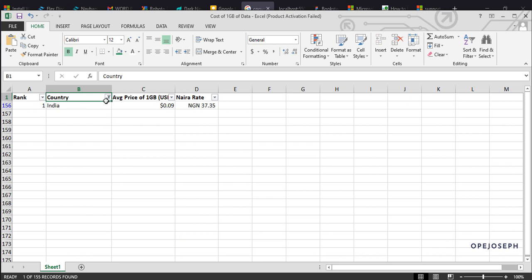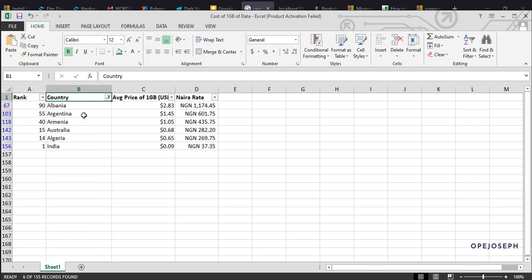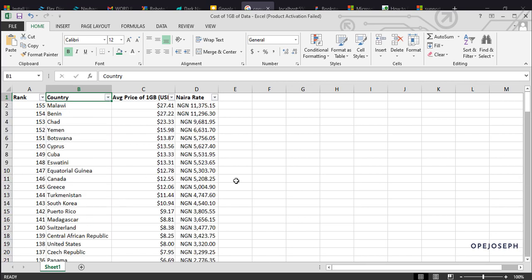If we want to select multiple countries, we can: Algeria, Albania, Argentina, and this and that. You see, it filtered out those others. This is the part of the filtering we're talking about. So let me just select all. Okay, all of you come back.